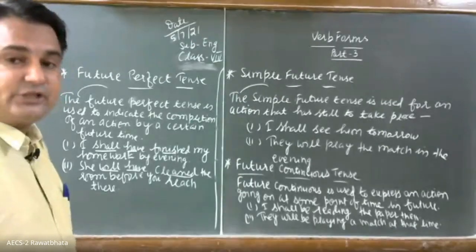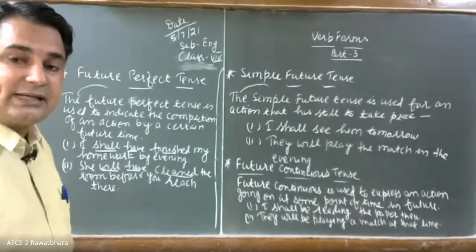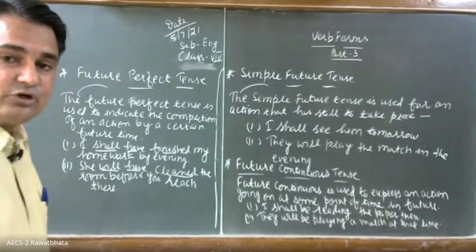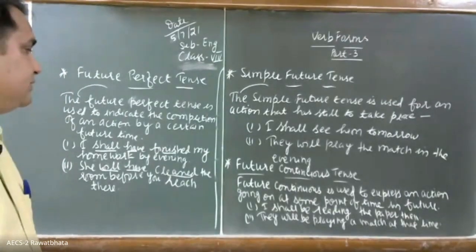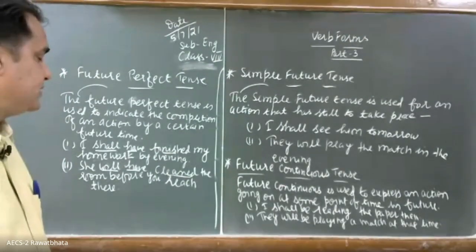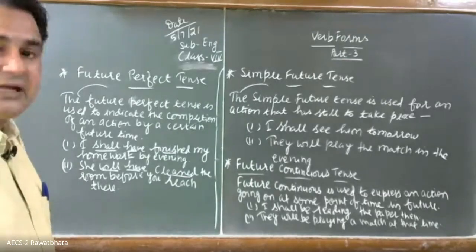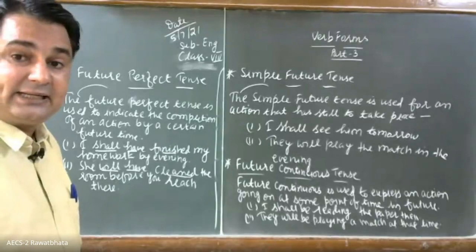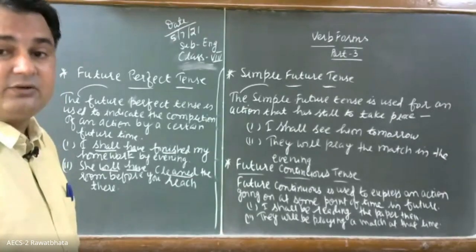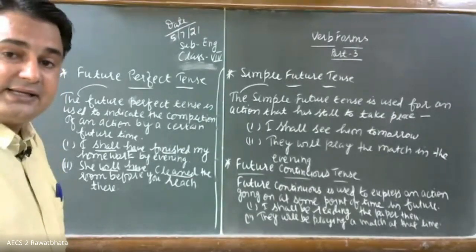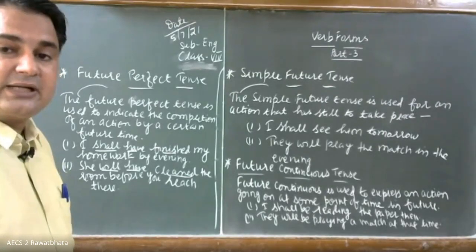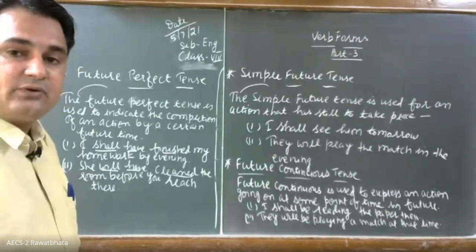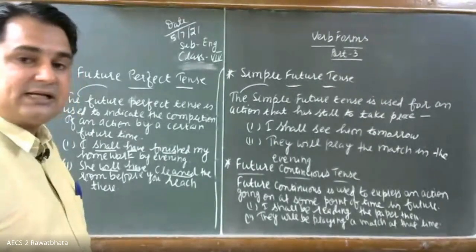Then future continuous tense, it tells about an action that will be going on at some point of time in future. Future continuous is used to express an action going on at some point of time in future. As I shall be reading the paper then, at that time I will be reading a paper. Okay, so what it is doing? It is indicating the continuity of a task there in future. They will be playing a match at that time. Okay, so will be plus ing form.